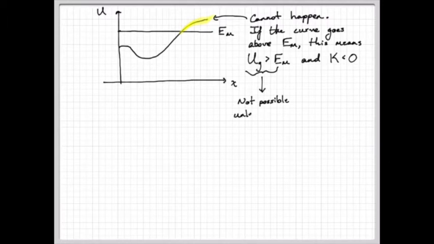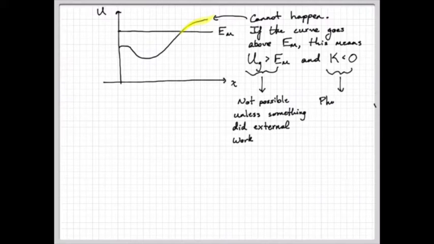Okay, now the only way this could be possible is if there's some net external work done on the system. Okay, if we do some extra work when it reaches this position, then we will obviously add energy, but that means we have to raise our energy line. But when we look at when kinetic energy is less than 0, well, this is physically impossible.